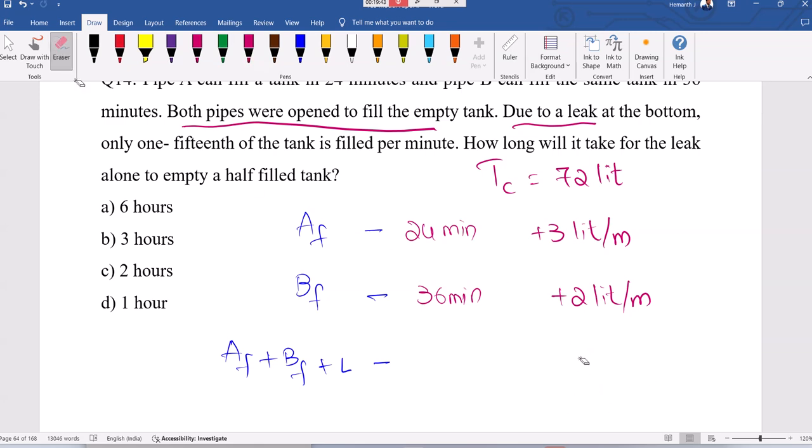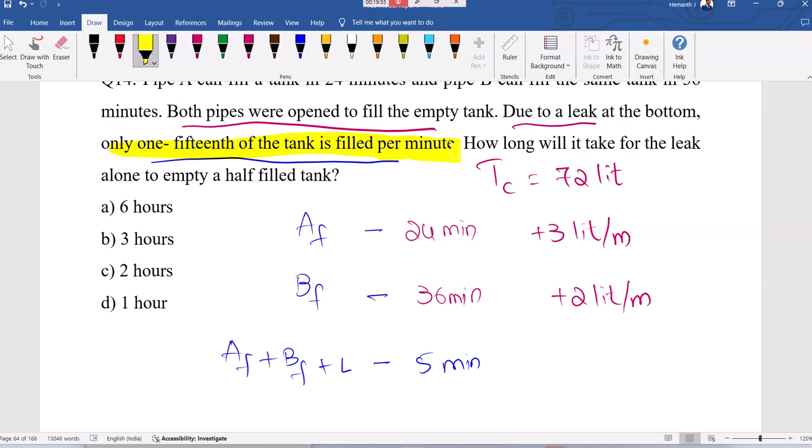Wait. So 1/5 of the tank per minute only fills. If you want to fill the full tank, it will take 5 minutes. See, this question is indirectly given. When all are open, A open, both pipes open, now leakage also there, it is taking 1/5 of the tank to fill per minute.